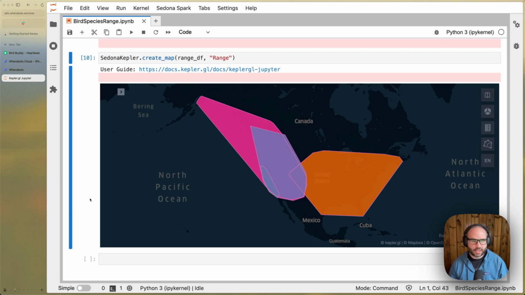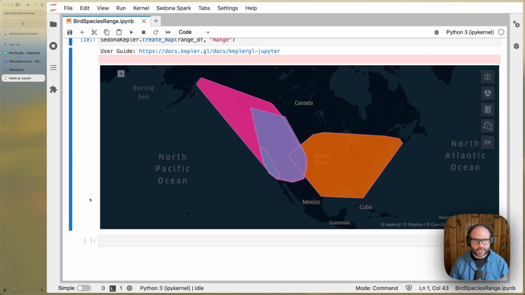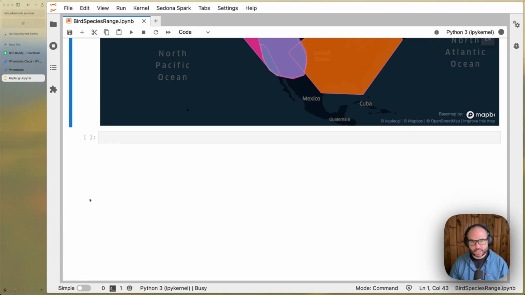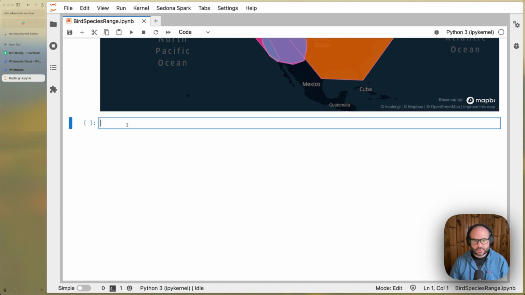Felt is a web-based tool for creating interactive and collaborative maps. Felt has an API, so we can share this data programmatically to create a new map and layer in Felt. So let's go ahead and do that. The Felt API takes data in lots of different formats. One of those is GeoJSON. So let's convert our range data frame to GeoJSON.